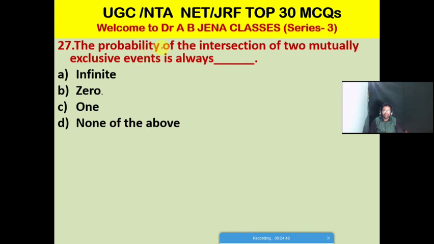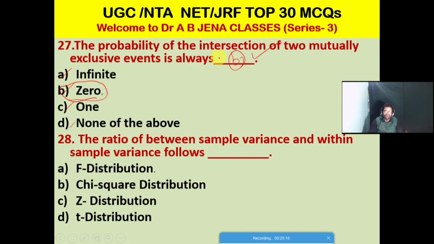So next MCQ: the probability of intersection of two mutually exclusive events is always what? A, infinite; B, 0; C, 1; D, none of the above. Friends, so B is the right option for this MCQ. The probability of the intersection of two mutually exclusive events is always 0. B is the right option.